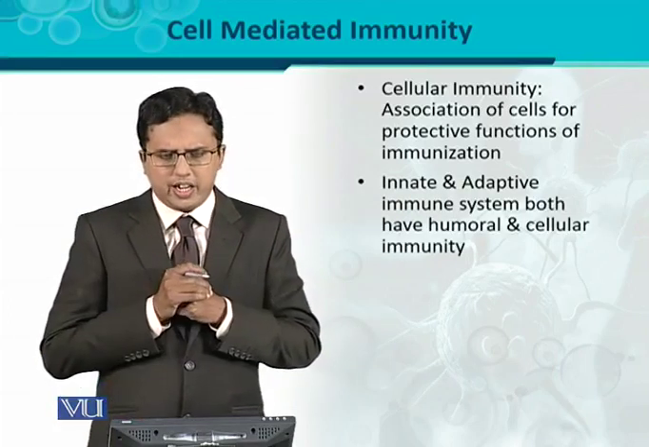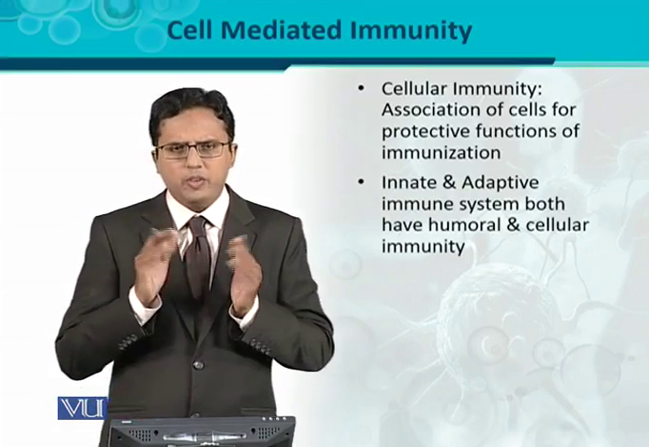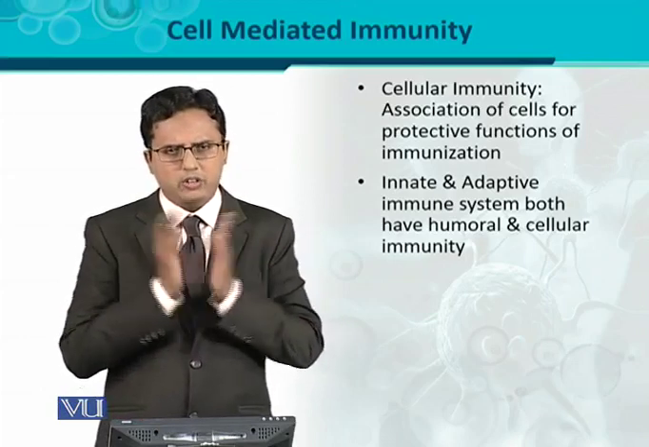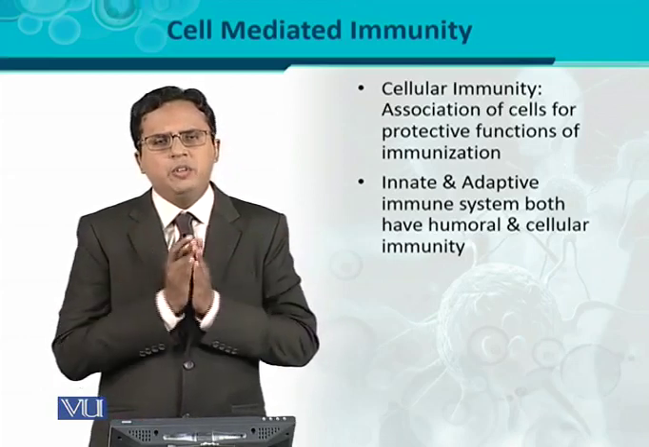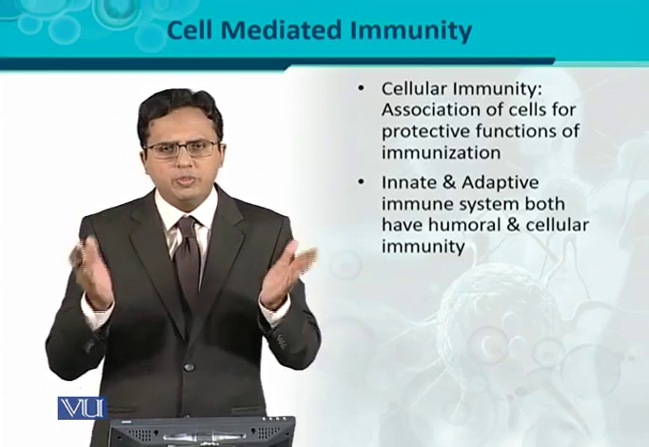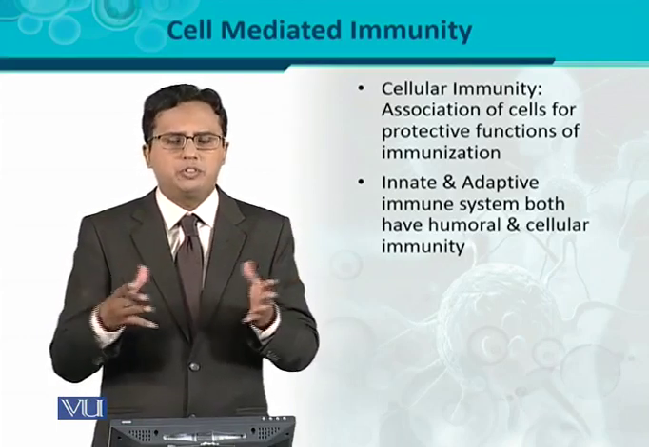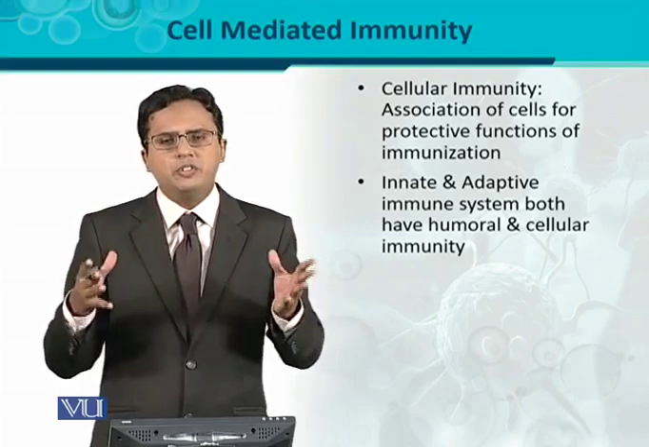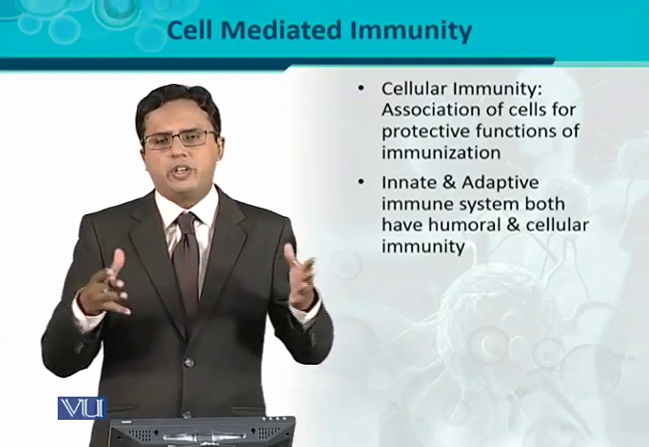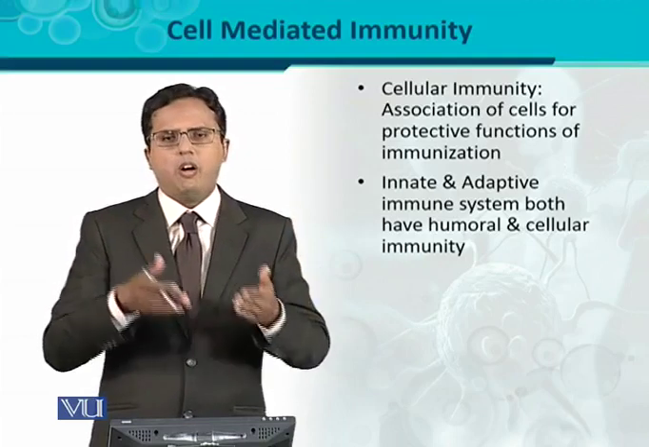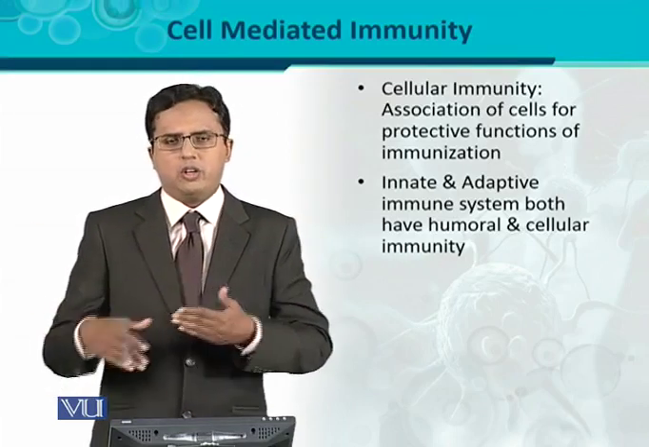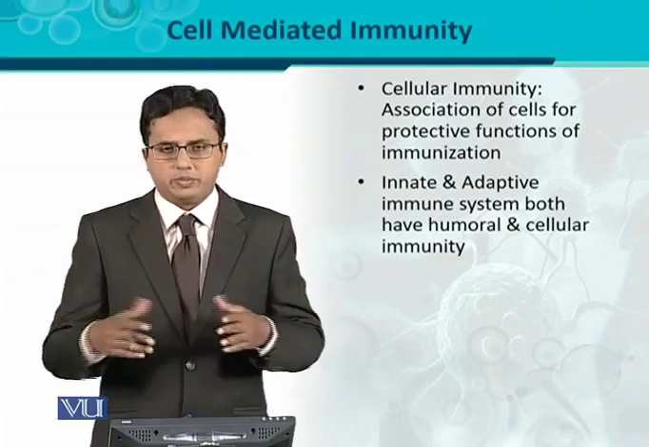Similarly, the innate and adaptive immune systems both have humoral and cellular components, or cellular immunity. When we talk about the innate immune system, that is the non-specific immune system, while the adaptive immune system is the specific kind of immune system. So both kinds of immune system have different components: humoral components and cellular components are also there.